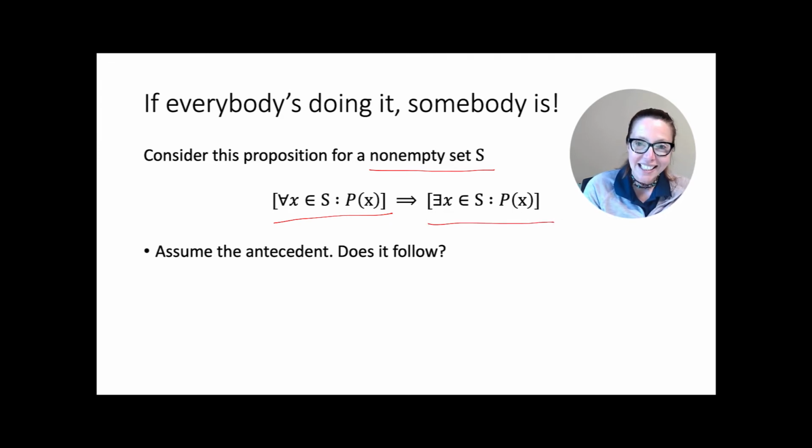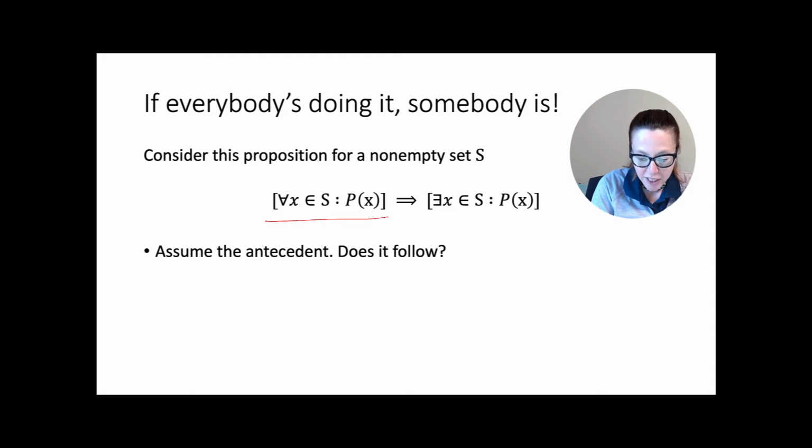Well, we can in this scenario because we said this is a non-empty set. So if we assume the antecedent, which means we assume the piece coming before the implication, then can we show that the consequent is true?